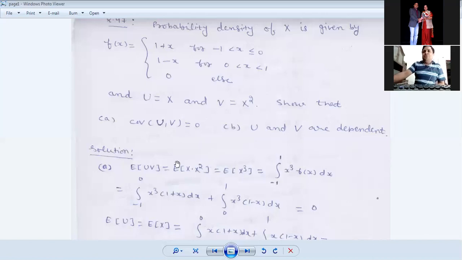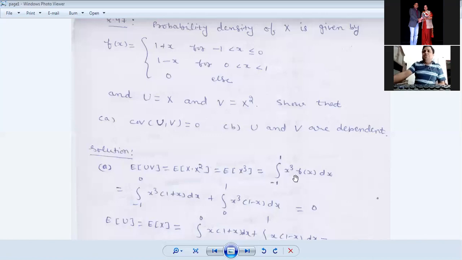So how to solve this? Part A, where we have to show that covariance UV equal to 0. So what is covariance UV? Expected value of UV minus E of U, E of V. Now expected value of UV is expected value of x into x square, that is expected value of x cube, and that is the integral from minus 1 to 1 of x cube f(x) dx, because you can see that f(x) is non-zero only between minus 1 and 1, right? So there is no use of taking the other two integrals, which are minus infinity to minus 1, and 1 to infinity.